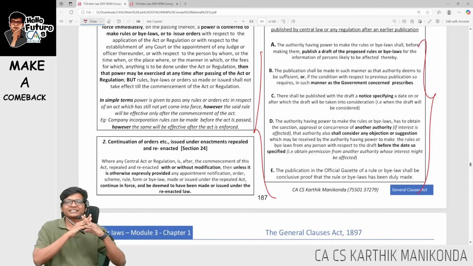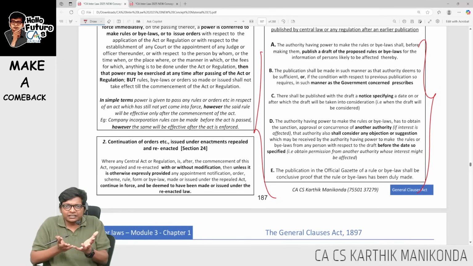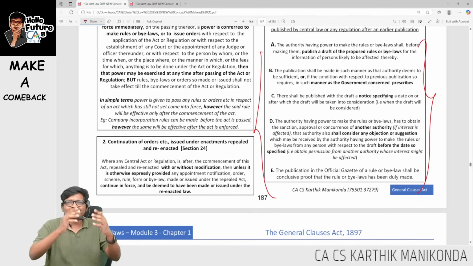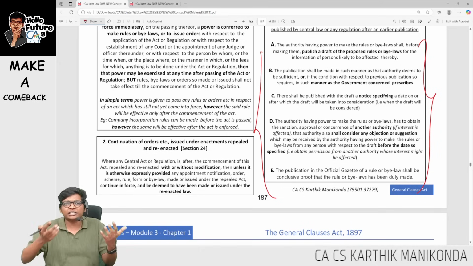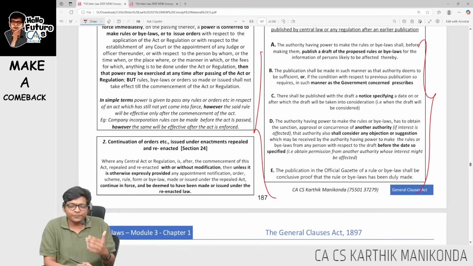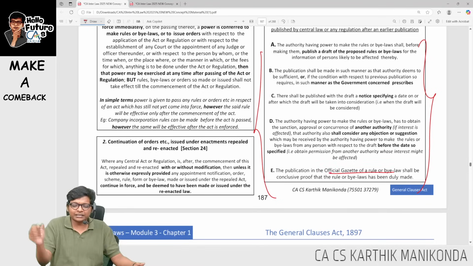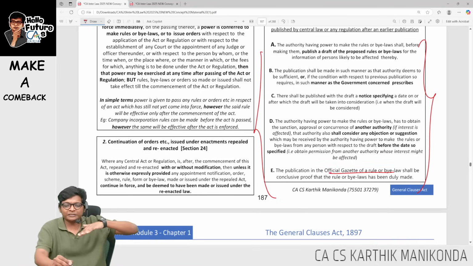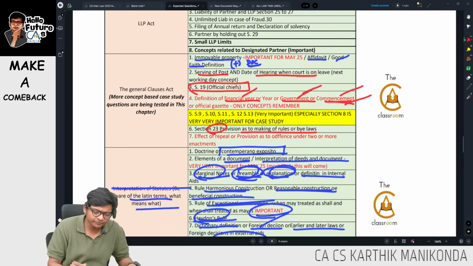Basically what these 5 points are saying, guys: if you are making a new law, first you make a draft, have a study circle, a group of people who will make a draft. That draft will be published, and then they will get comments. Take those comments, make changes based on feedback, and send it to other departments like the income tax department and other statutory departments to get their comments also. Then make another final draft and put it in both houses of parliament. Once it is passed, it will come in the official gazette. Basically, the full process of how a law is published is covered here. Run through these points, fairly easy and important.